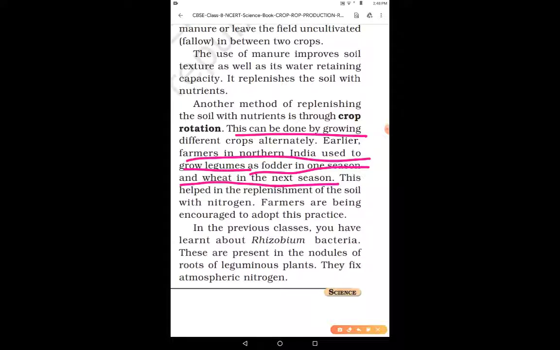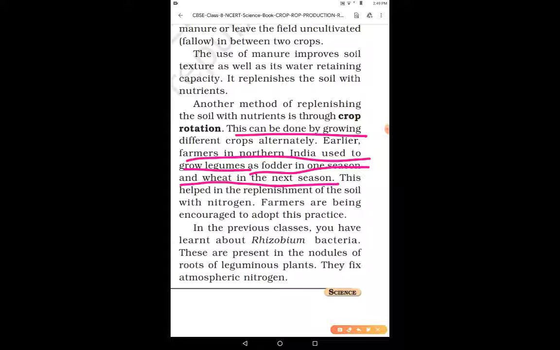Children, in crop rotation, first we grow a simple crop, right? Not a leguminous crop, a simple crop, like you can say wheat, etc., right? And after wheat we grow the leguminous crop. What is a leguminous crop? You might have seen pulses, rajma and all. So these are leguminous crops, and in their roots they contain nodules.